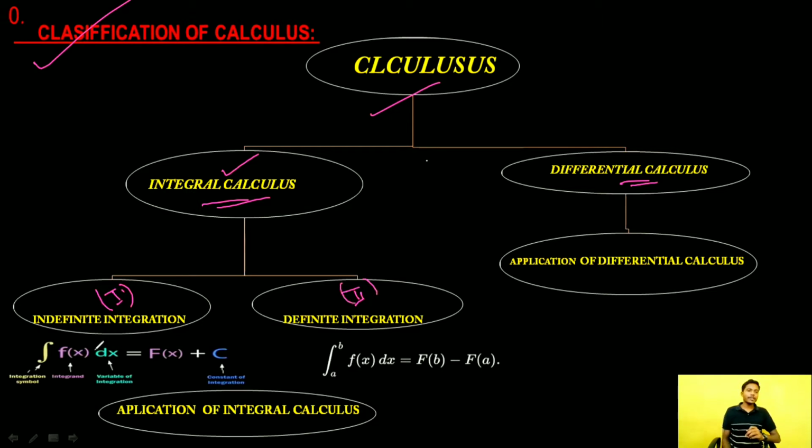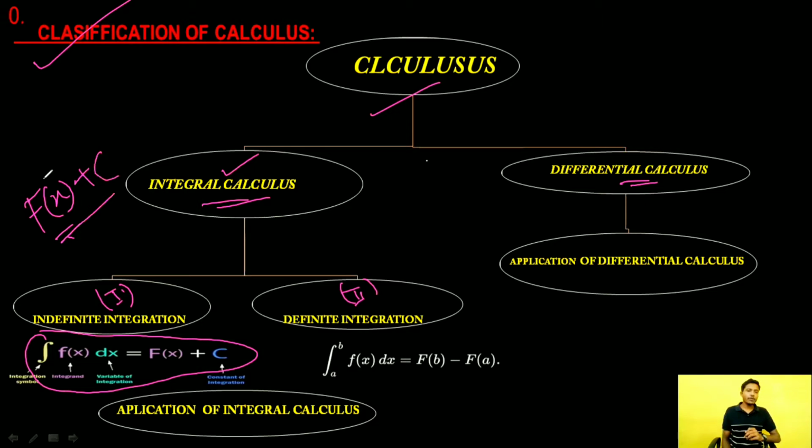In case of indefinite integration, this is our indefinite integration where F of x plus c is called primitive or integral of this integration, and here small f of x is called integrand. Here c is called constant of integration. And in case of definite integration, this is called the lower limit of integration and this is called the upper limit of integration.